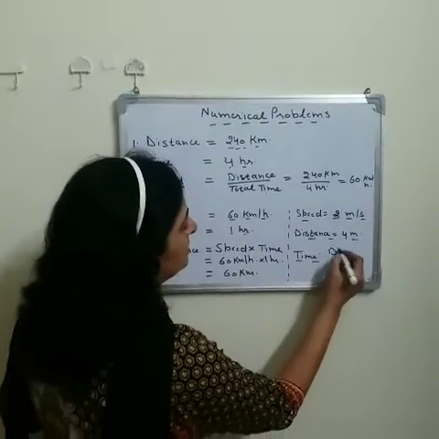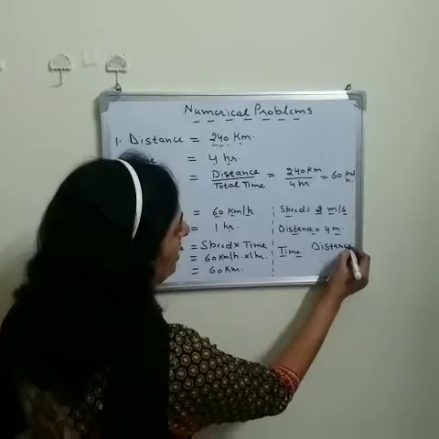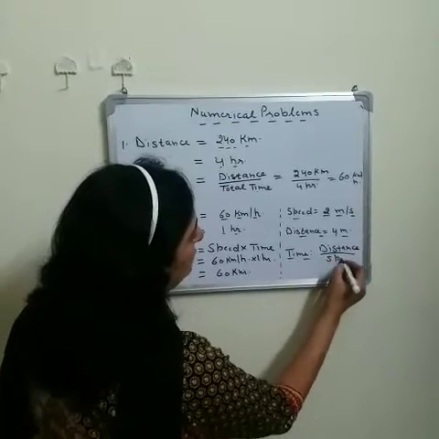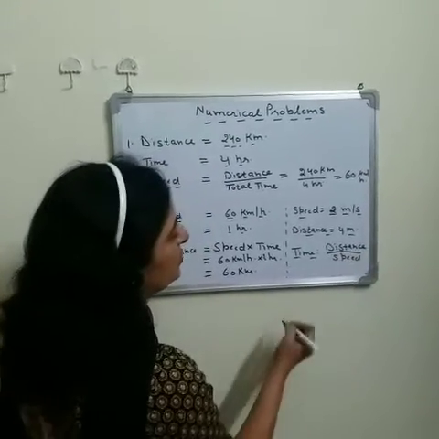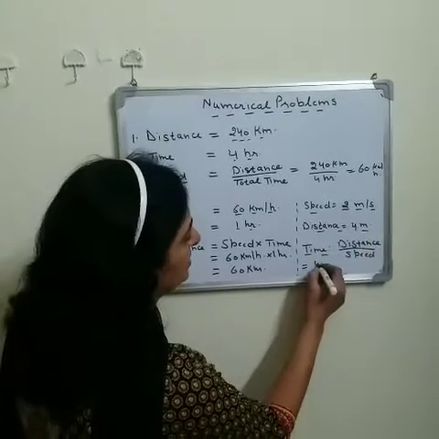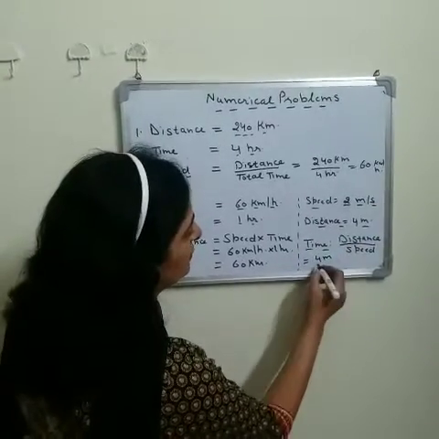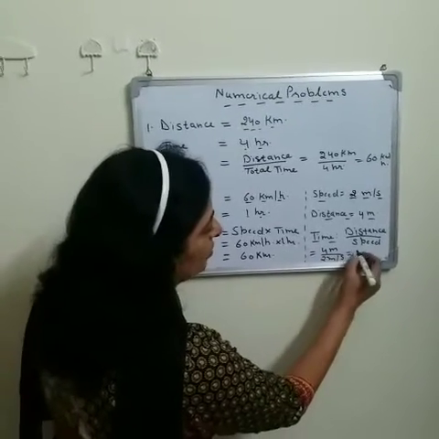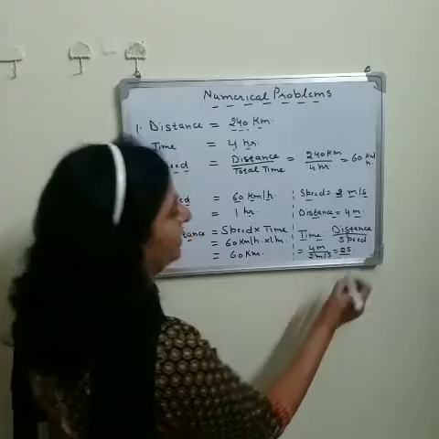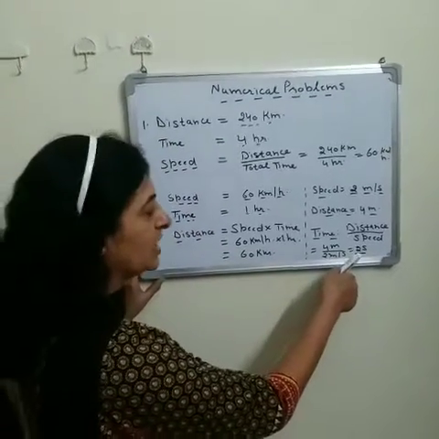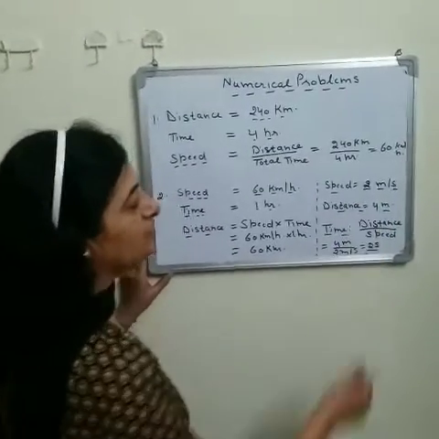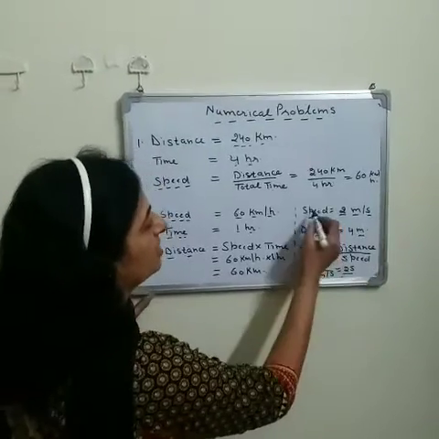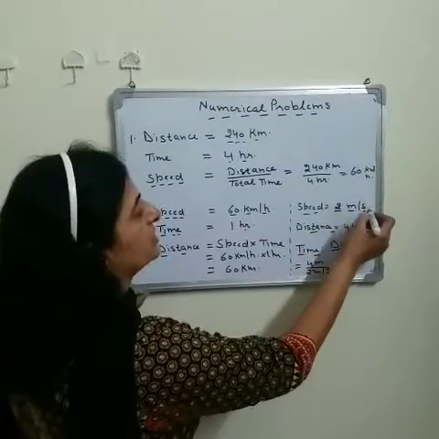Our formula is distance upon speed. So what is the distance? Distance is 4 meters. What is the value of speed? It is 2 meters per second. When we solve it, we find 2 seconds. So in a time period of 2 seconds, an object can cover a distance of 4 meters with a speed of 2 meters per second.